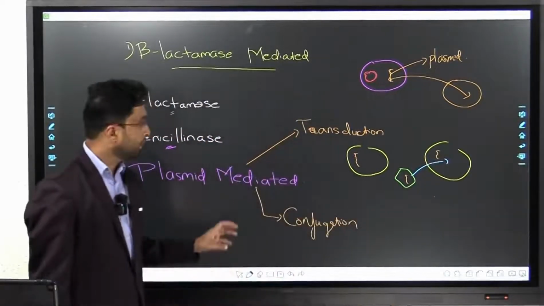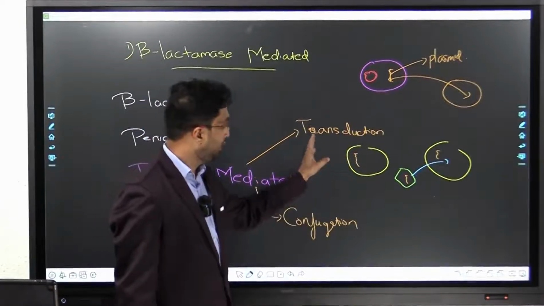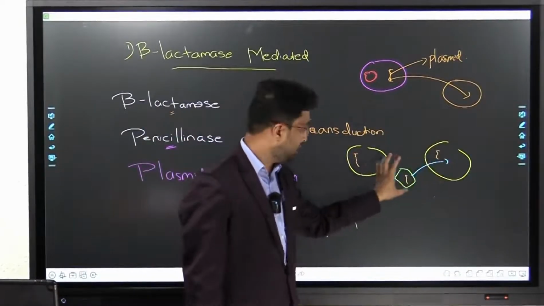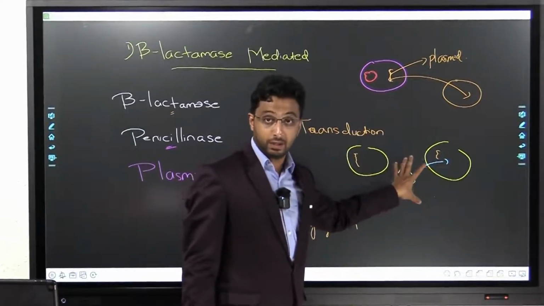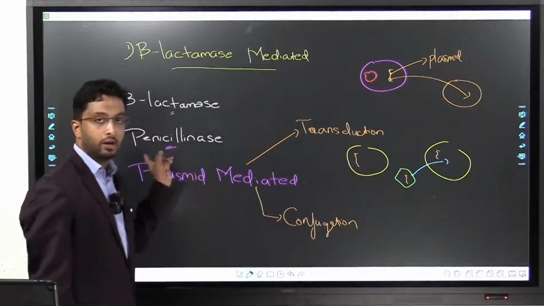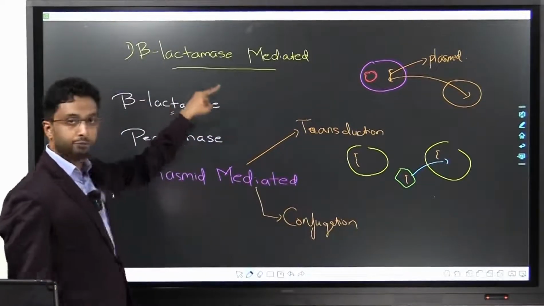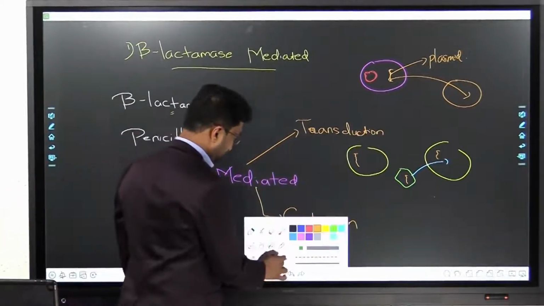So this method of transfer of genetic material, including plasmid, from one bacteria to the other bacteria through a medium of a vector or a bacteriophage, which is a virus, is known as transduction. So this is one way of transferring the capability of producing the beta-lactam. Second is conjugation, which is very simple.